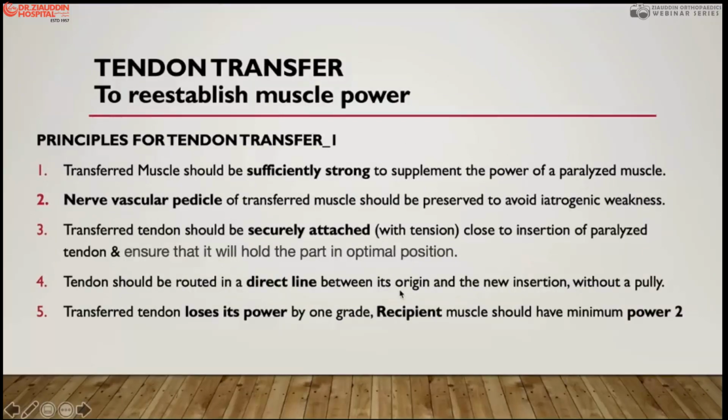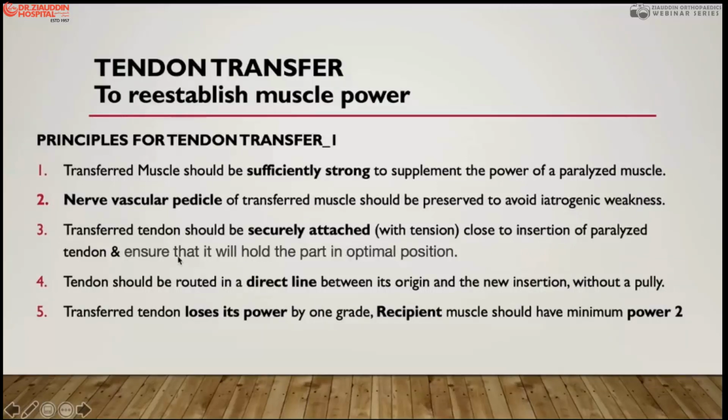So now what are the principles of tendon transfer? There are 10 principles of tendon transfer. One is this: the transferred muscle must be strong enough to support the weak muscle. Second, when you transfer the tendon, you must take care of the neurovascular bundle. If you disturb the neurovascular bundle of the tendon, particularly in tibialis posterior transfer to tibialis anterior or the peroneal transfer to tibialis anterior, this may get damaged, and then you will not find good results. Then the transferred tendon should be attached securely, very important, with tension near the insertion of the paralyzed muscle.